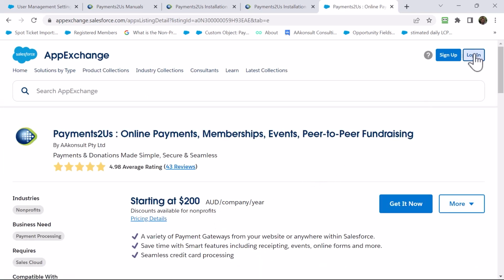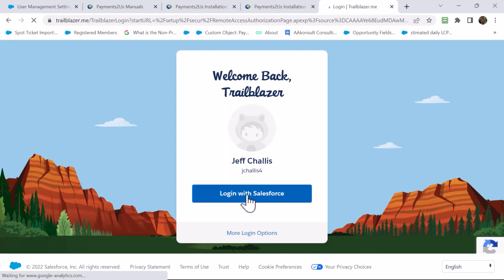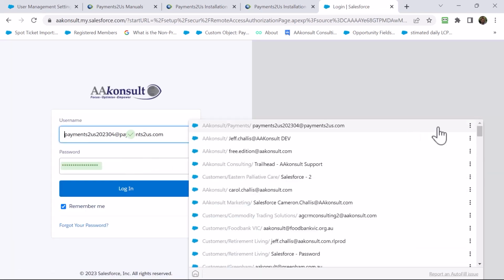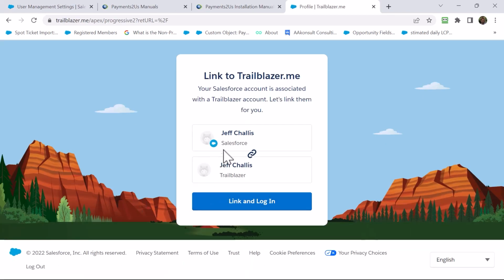Now what you need to do is log in. Log in using Salesforce options. Enter your username and password. Link and log on if that is required.